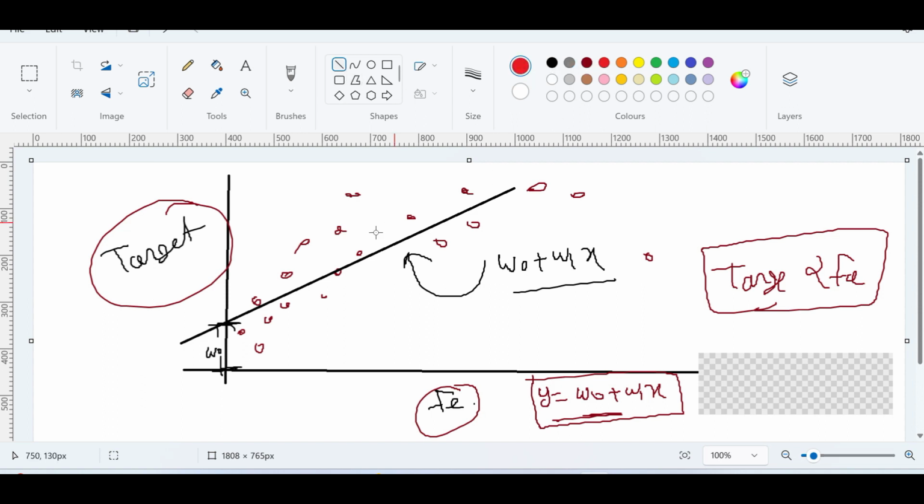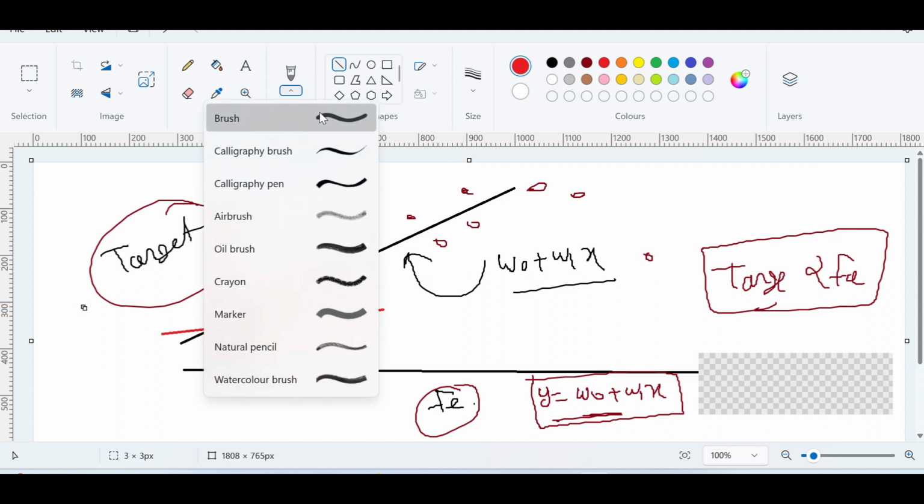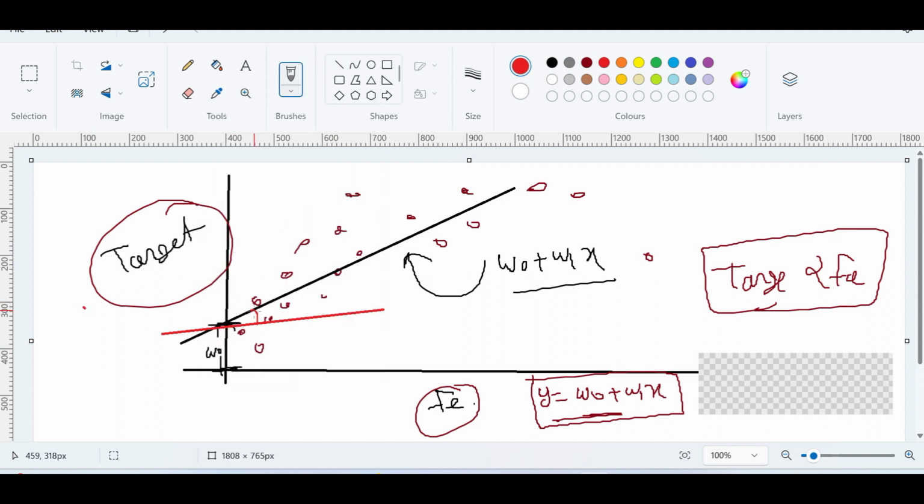If you check the slope, if you make a line here, suppose this angle is theta. So this slope w1 becomes tan theta. This is w1, w1 is tan theta, and this is w naught. If I am able to draw this line, I will get this angle, so from there I can get w1 equal to tan theta, and this is my intercept.